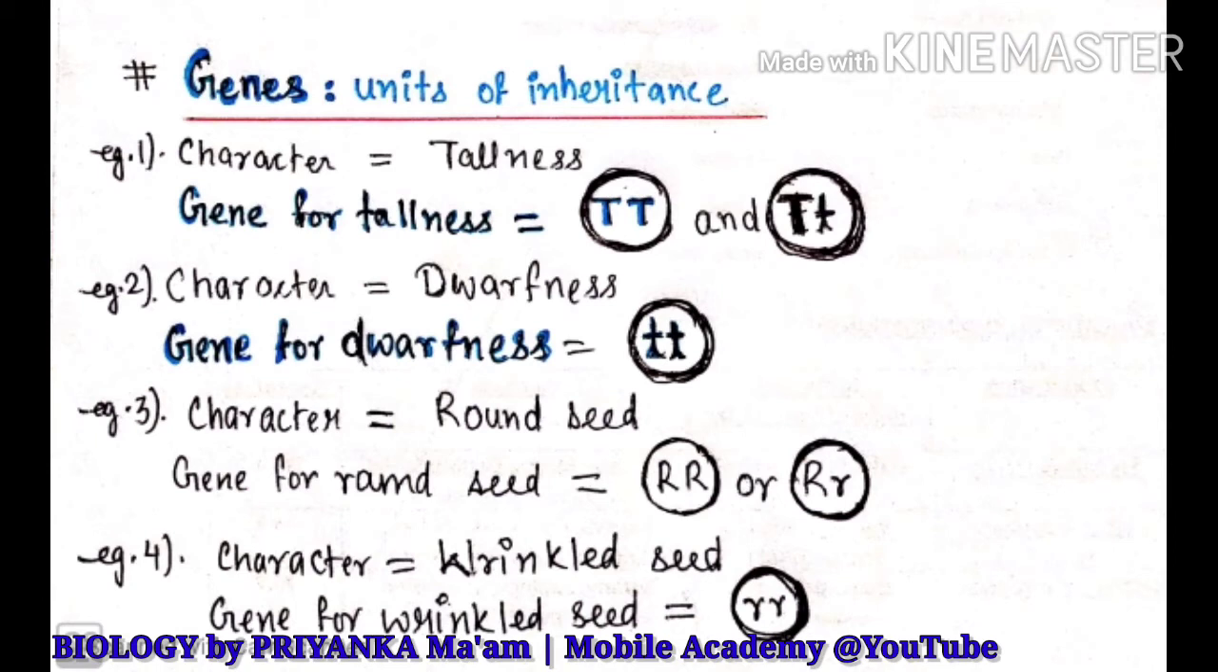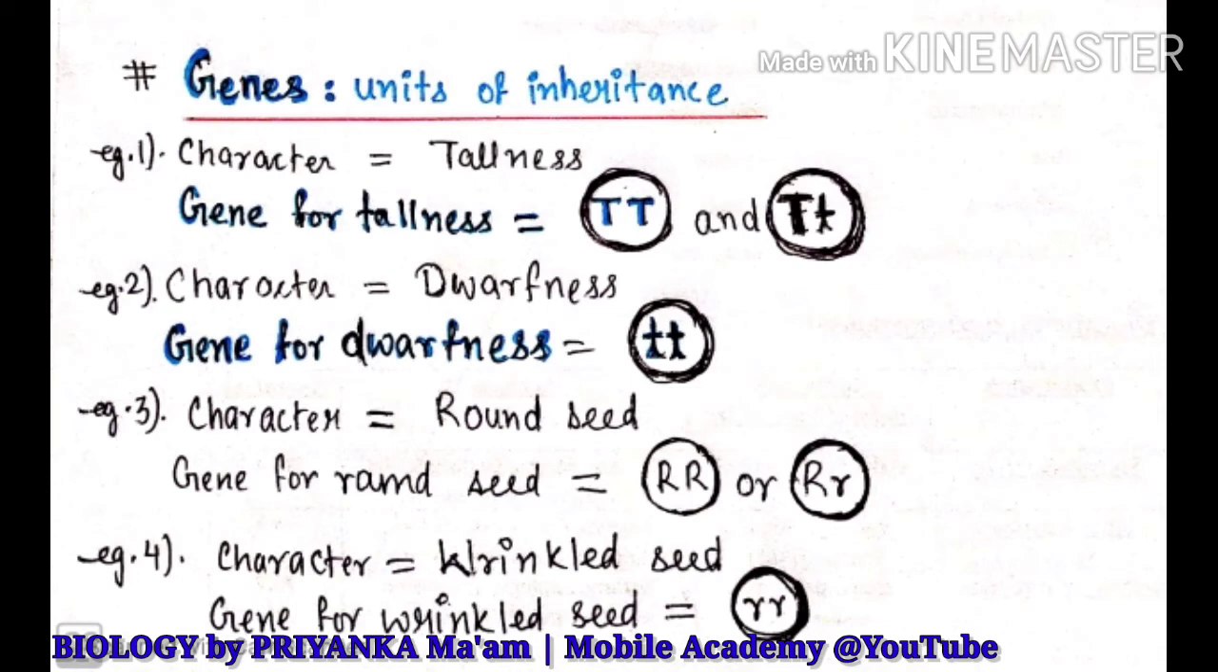So for tallness in the pea plant, there can be two different genes. The first gene is capital T, the second gene is capital T small t. These two genes are responsible for tallness. Capital T is the gene for tallness, and capital T small t is also a gene for tallness. Then the second character is dwarfness. So the gene for dwarfness will be small t.